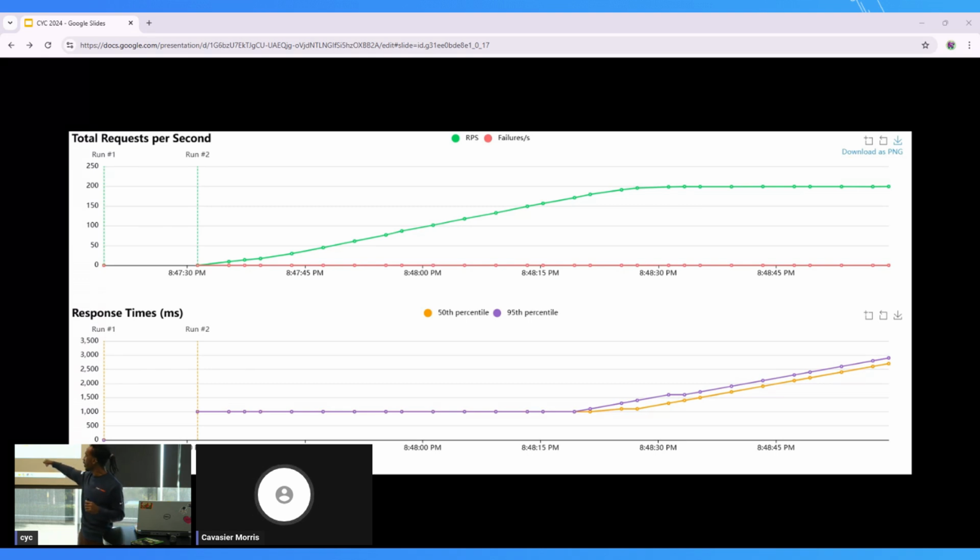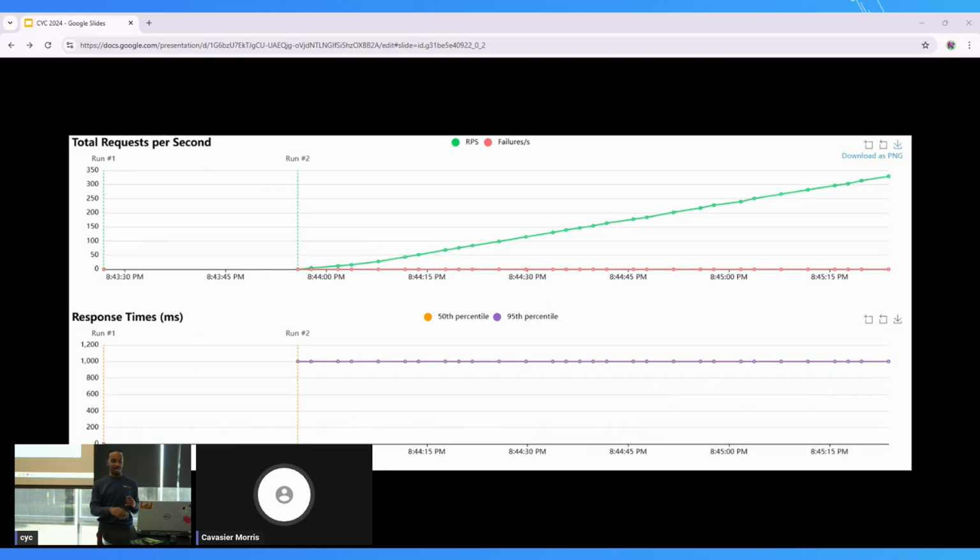But right about where it started to reach that 200 requests per second, it started to have more latency. Remember, I'm sleeping for 1,000 milliseconds, so sitting at the percentiles at 1,000 milliseconds makes sense. All I'm doing is printing it, then sleeping, and then returning the response from the thread. So it should be very speedy. I'm not doing anything downstream other than sleeping. And notice the latency started to go up at 200 requests per second. This is just platform threads.